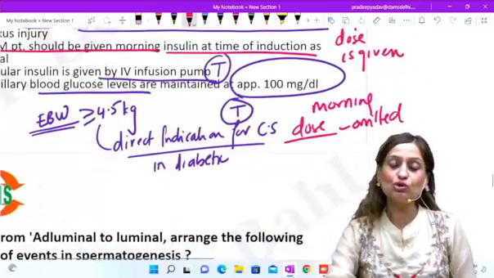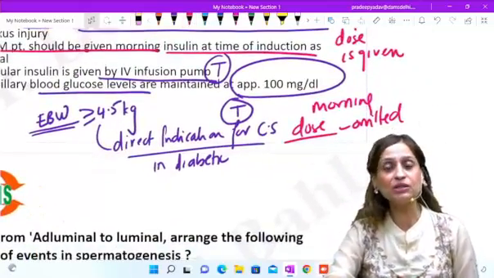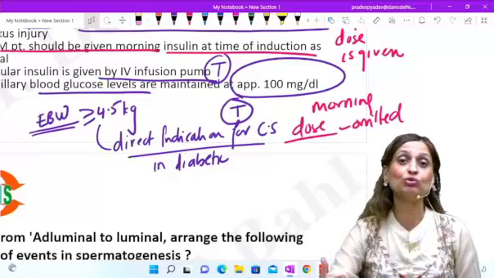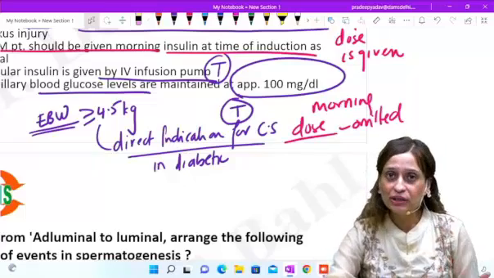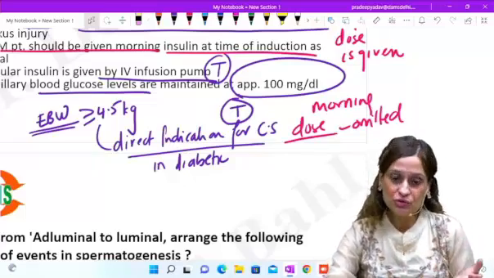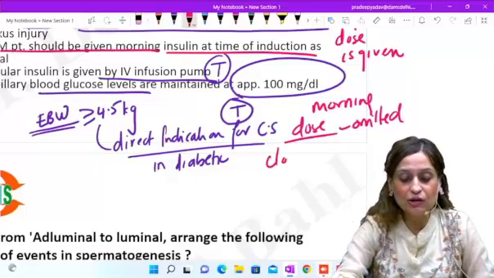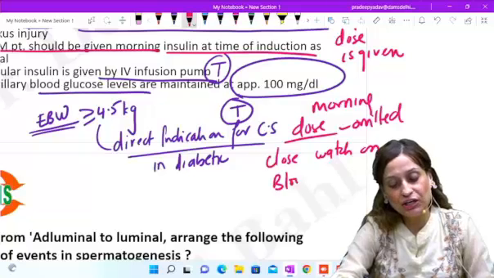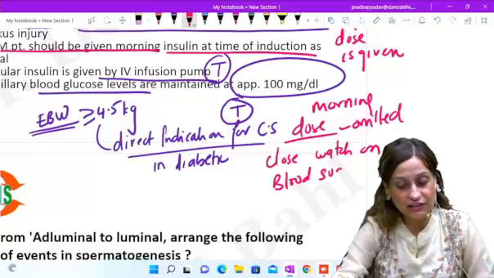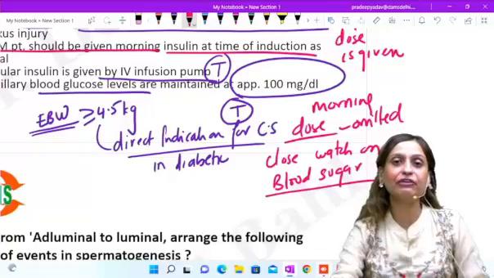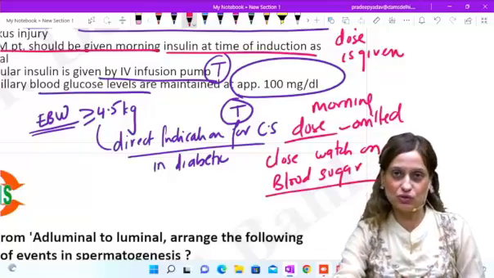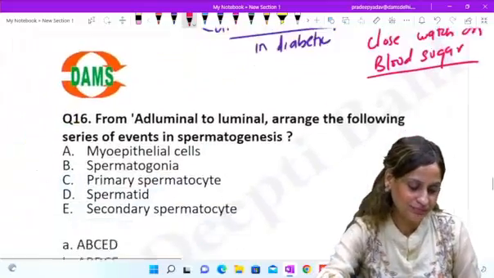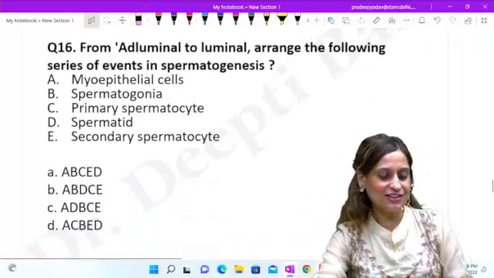So morning dose को क्यों omit करते हैं? Because in labor the insulin requirement is going to reduce. So you omit the morning dose, you induce the patient, and you keep a close watch on blood sugar. So we do monitoring every 1 to 2 hourly, and only if required will you give her insulin. Okay? Okay, so this is a very simple question.